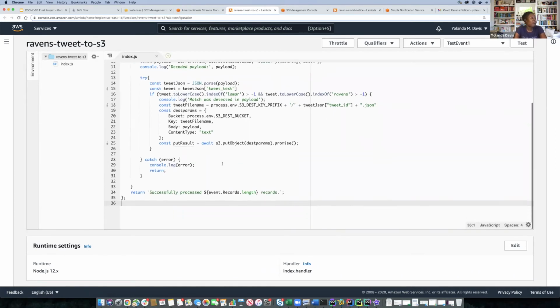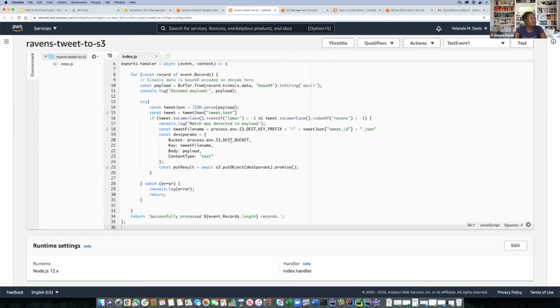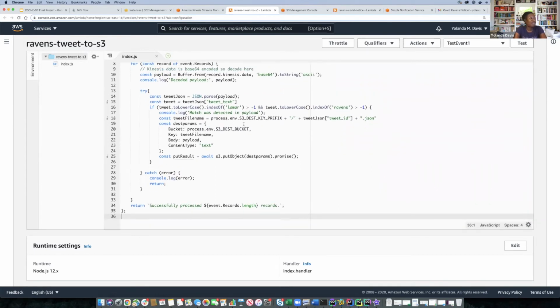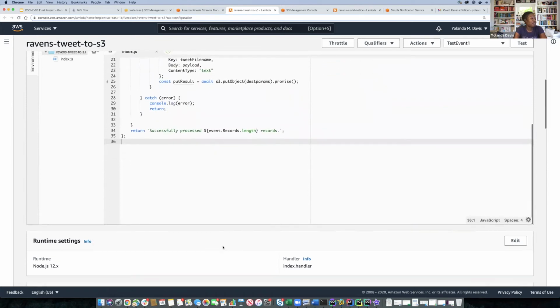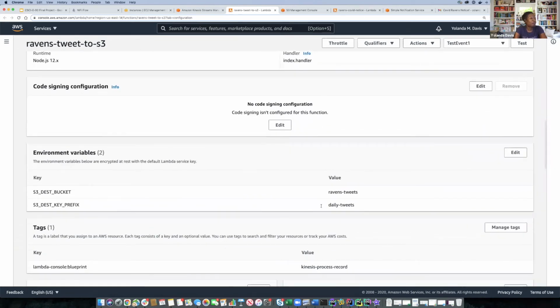We use environment variables. So if you notice, I don't have the specific bucket defined in the code itself, but that's defined a little bit later on as an environment variable, and helps to make it a bit more flexible.